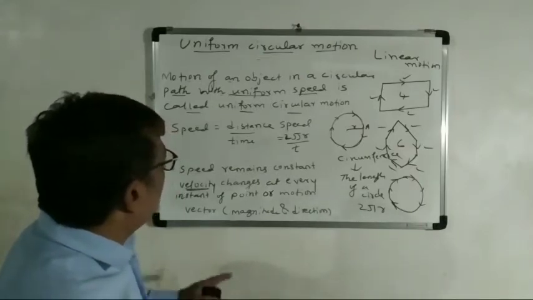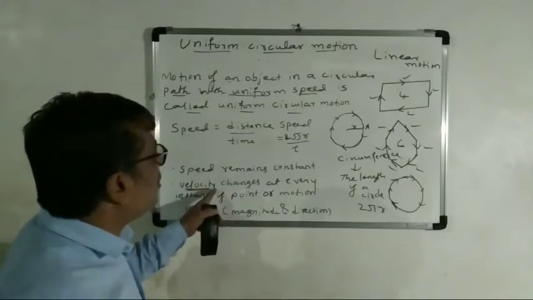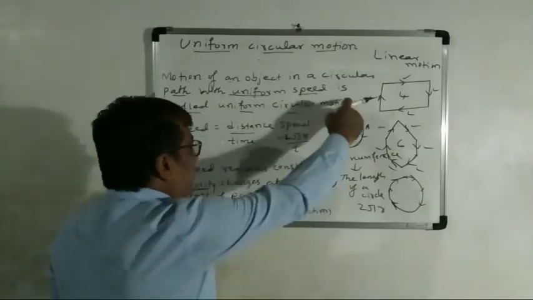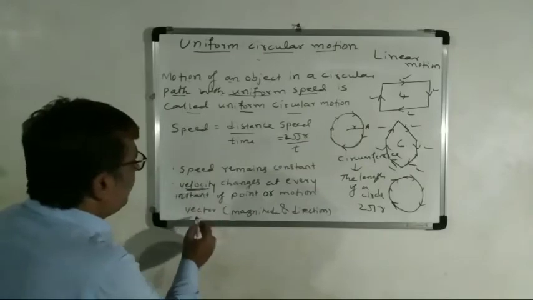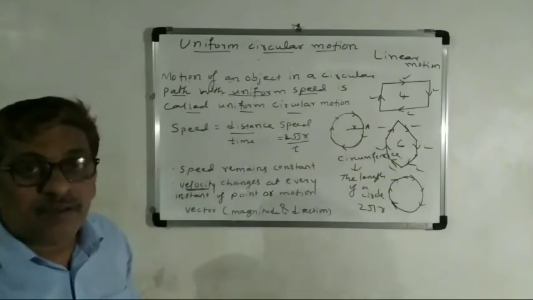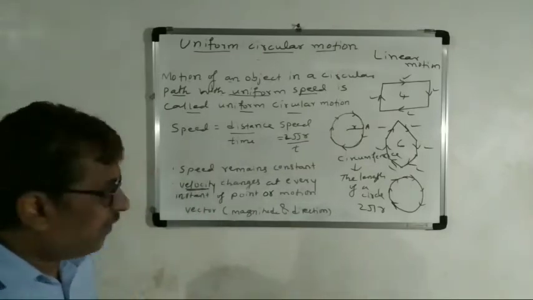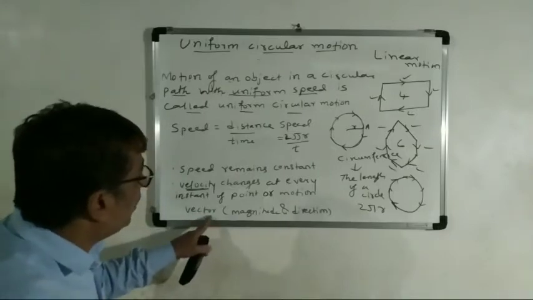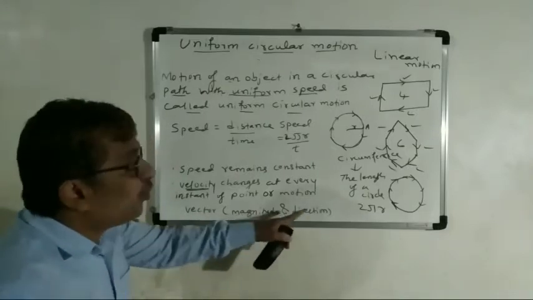Okay. Now, you know that velocity, see, here velocity is changing. So what about the velocity? Velocity is a vector quantity. It includes magnitude and direction.